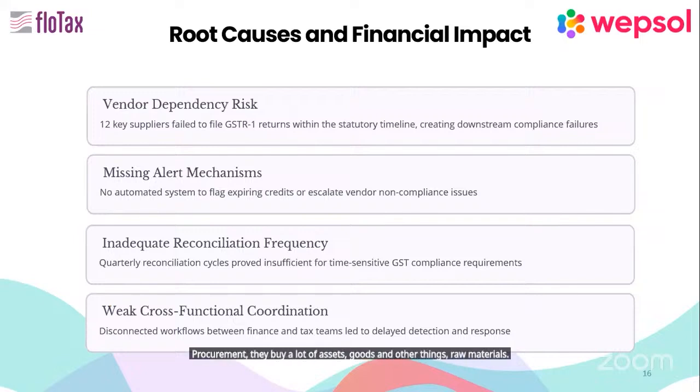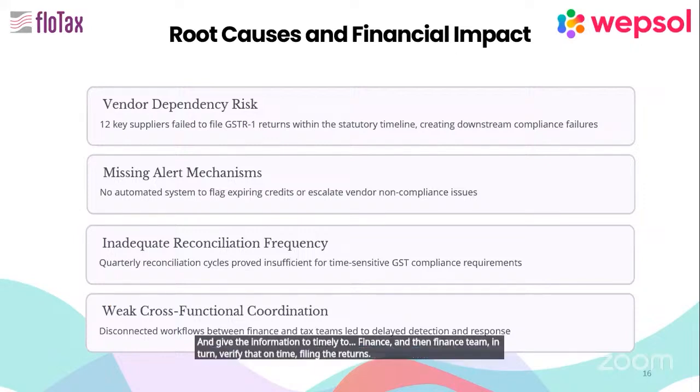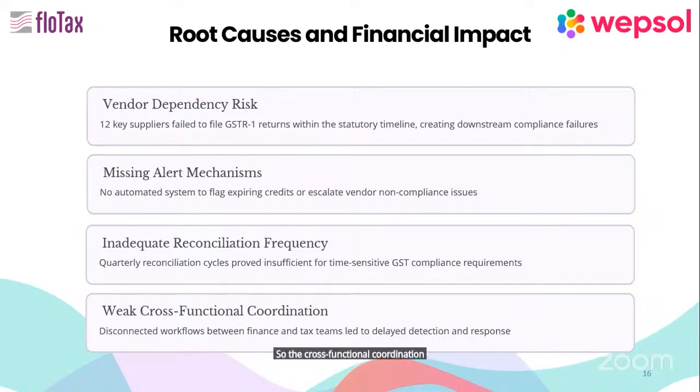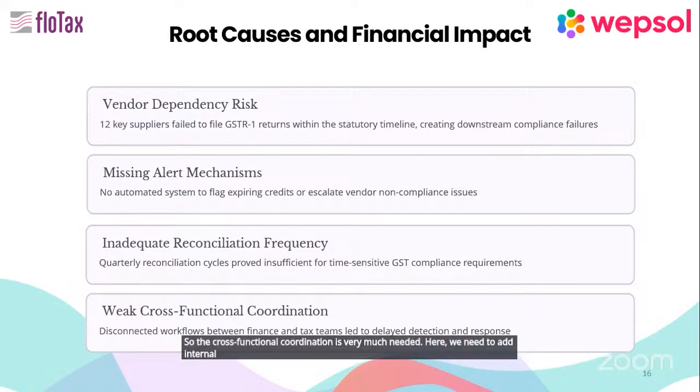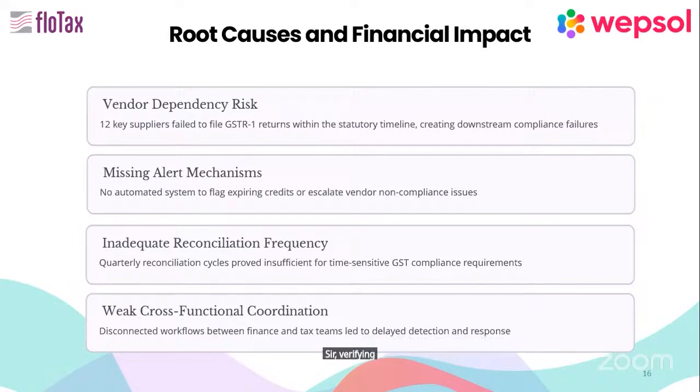So all these people have to follow up with their vendors and give the information to finance in a timely manner, and then the finance team in turn verifies it on time for filing the returns. So cross-functional coordination is very much needed. Here we need to add that the internal audit department is also a cross-functional department, for verifying the activities before we file the returns. Next, please.